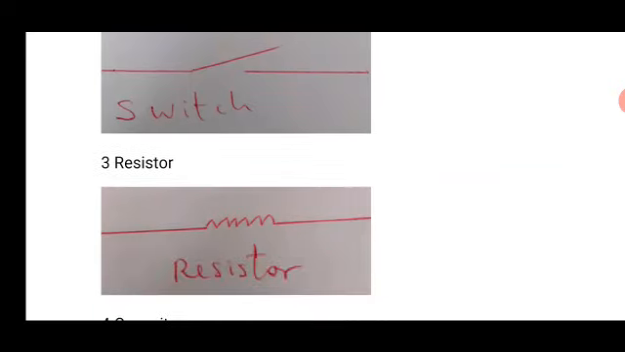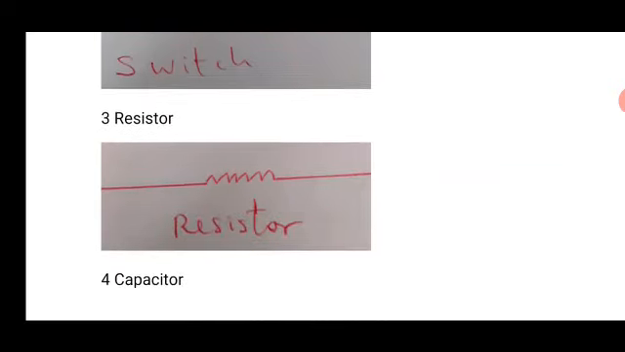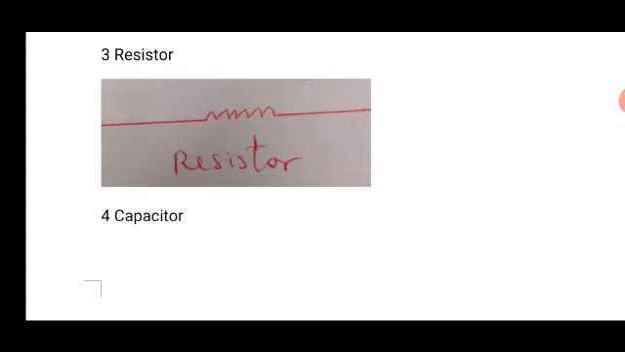We have another component referred to as the resistor. This is the symbol for the resistor. A resistor resists the flow of electric current, and in so doing, it converts it to other forms of energy, which we are going to discuss later.